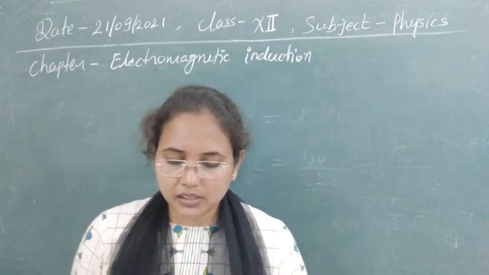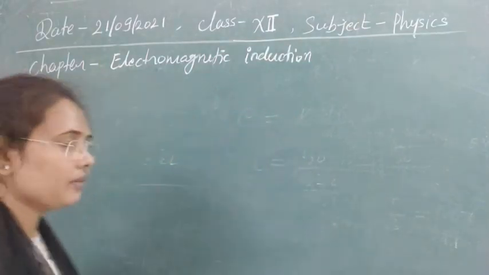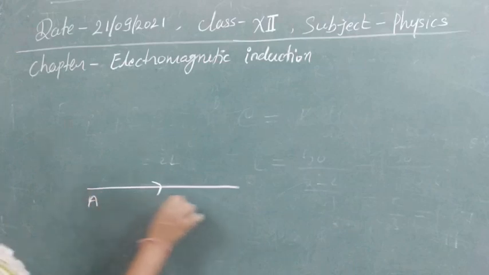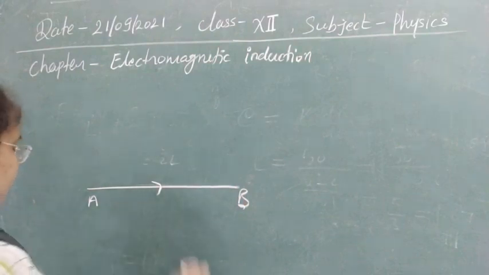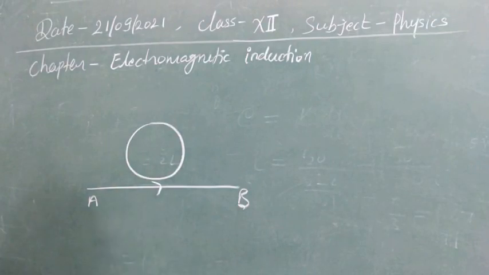So next question is, the current flows from A to B as shown in the figure. There is a figure given: this is a wire, this is point A, this is point B, and the current is flowing from A to B. We need the direction of induced current in the loop. A loop is now kept near the wire.